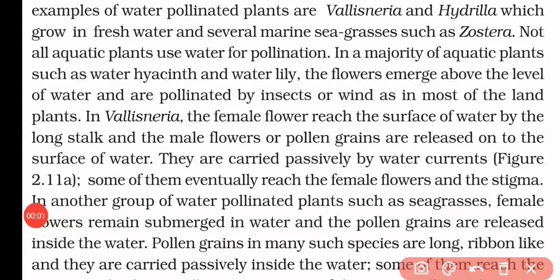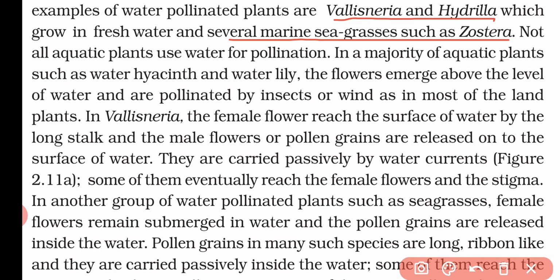Now some examples of water pollinated plants are Vallisneria and Hydrilla, which are found in fresh water, and several marine sea grasses such as Zostera. Now not all aquatic plants use water for pollination. That means it is not compulsory that whatever plant is present in water will be pollinated only by water.